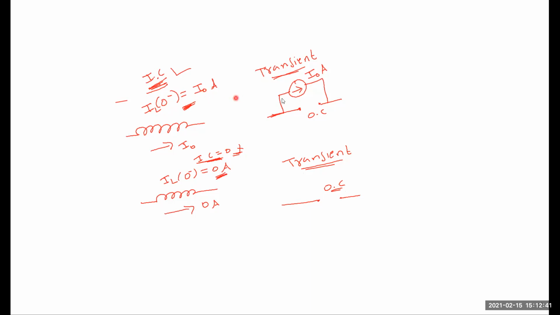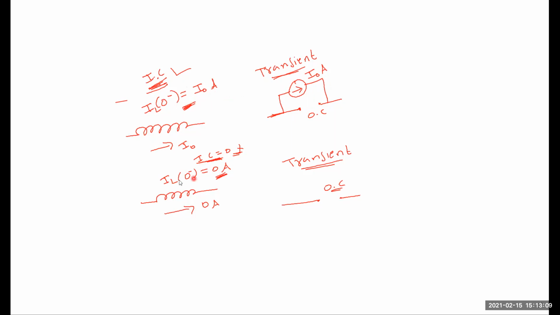Because of that, just at the instant of the switching action, the inductor does not allow sudden changes in current. That's why it acts as an open circuit, but it acts as a source because some amount of current initially exists across the inductor: IL of 0 minus is equal to I naught.